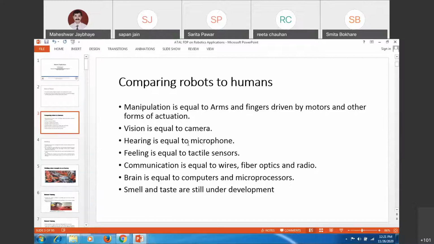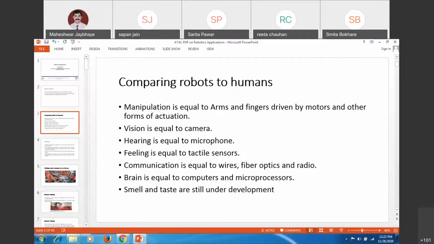So those things will be used for your applications. Feeling: Sony has developed Aibo, a pet dog, which will have all those feelings and gesture recognition.